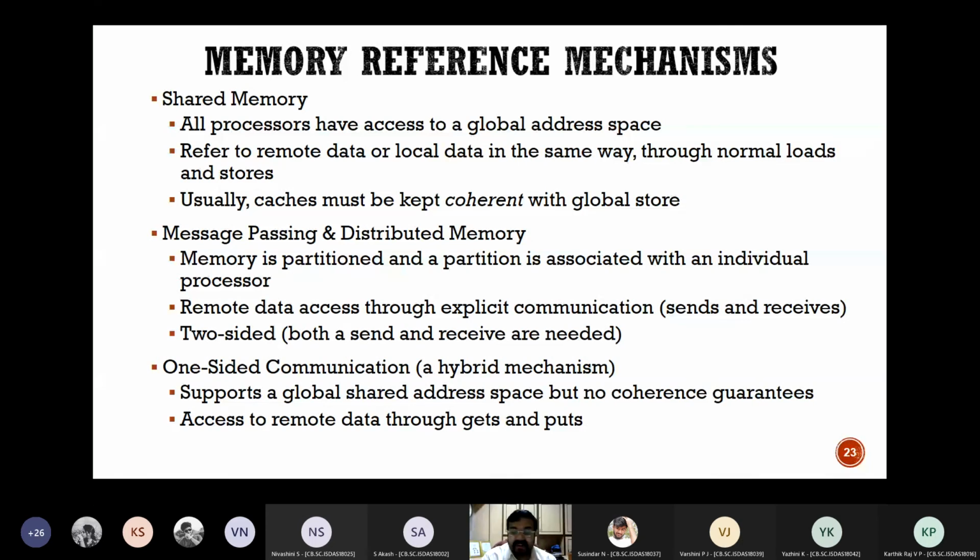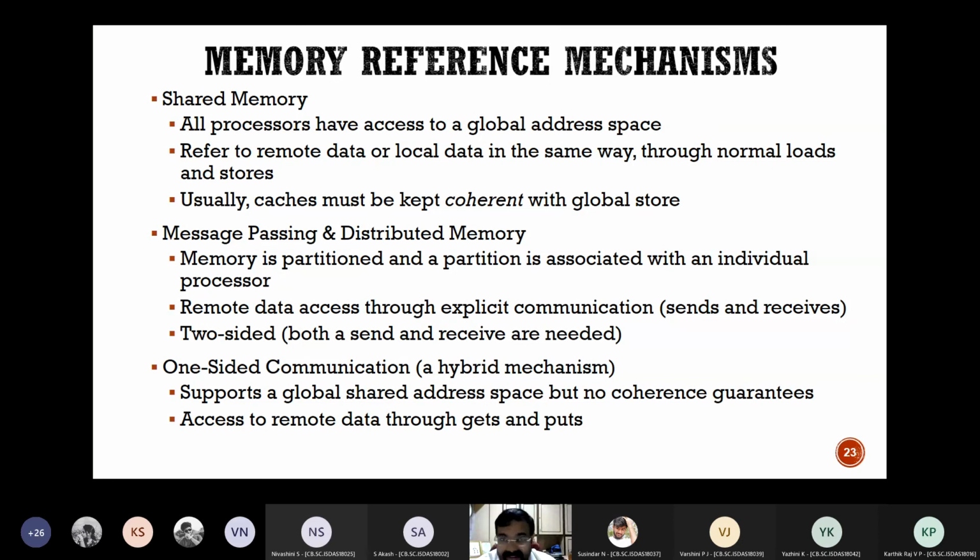And finally, we have a one-sided or hybrid mechanism where both are there. There is a global address space which is shared, and the caches need not always be synchronized, but they can be. There is also some local space where the processors may ask each other for data through get and put.